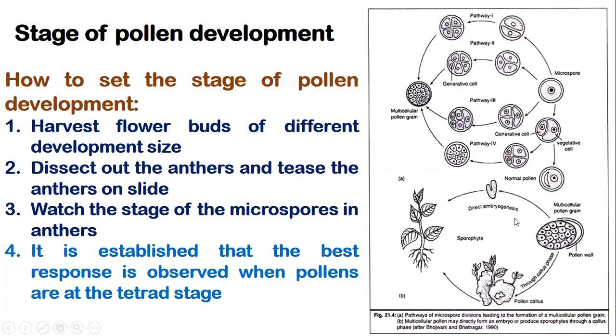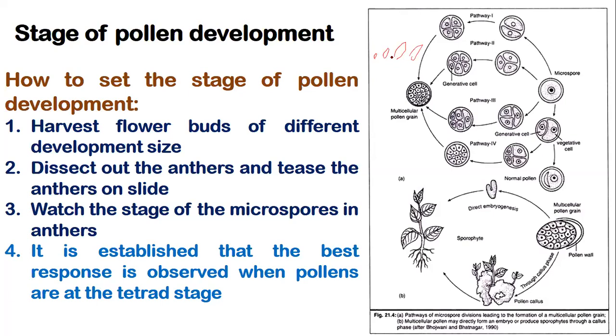So harvest the flower. How do we generally assure the stage of pollen in the anther? What we do, we harvest the flower bud at different stages of different sizes. Generally, the flower bud keeps growing in size, and we take flower buds of different sizes and we take out anthers before opening of the flower. We take out anthers from each of the flower buds and just tease the anthers on the slide and see under the microscope.